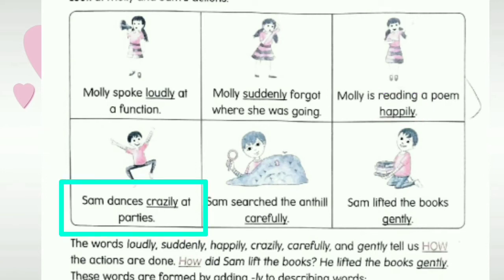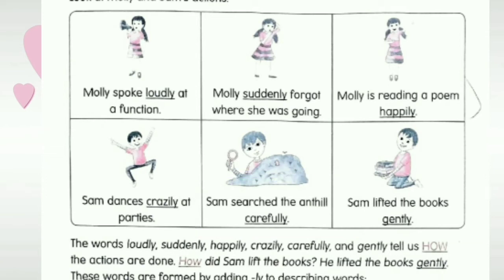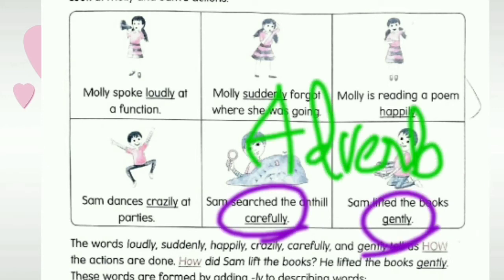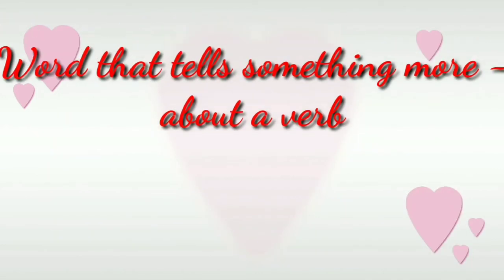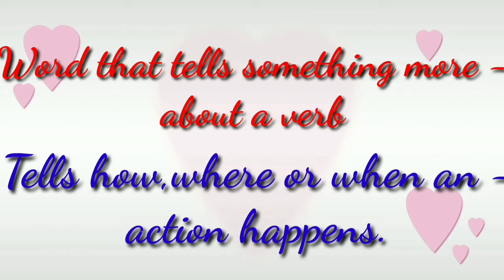Then Sam dances crazily at parties. Now here, what is the adverb? Crazily. It describes the action word dances. Sam searched the anthill carefully and Sam lifted the books gently. So the words carefully and gently, these are the adverbs. So an adverb is a word that tells something more about a verb. An adverb tells how, where, or when an action happens.